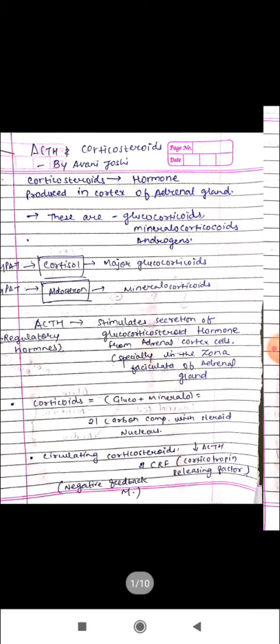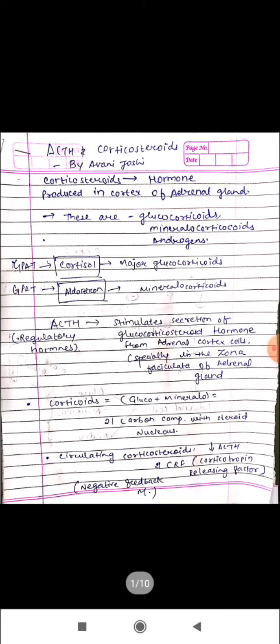Circulating corticosteroid follows the negative feedback mechanism. As you know, what is the negative feedback mechanism? In the negative feedback mechanism, if any kind of secretion comes from any gland, at that time an inhibition system also works because of the excessive secretion, so that it inhibits their particular secretion from the gland.